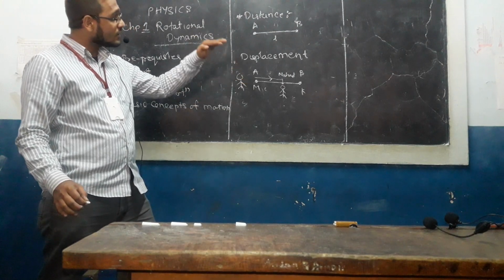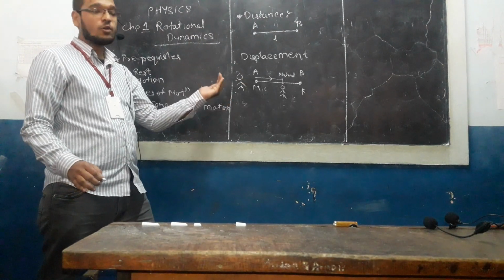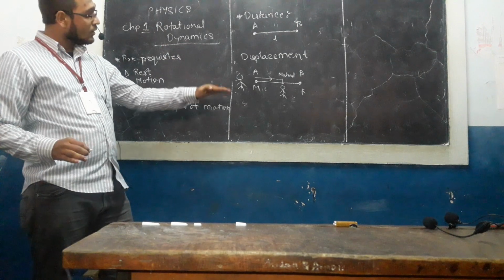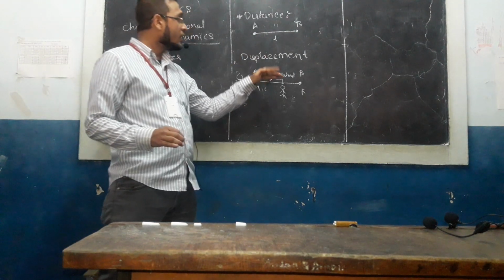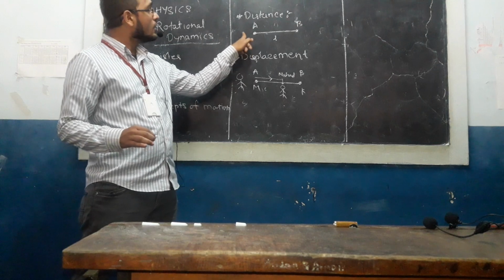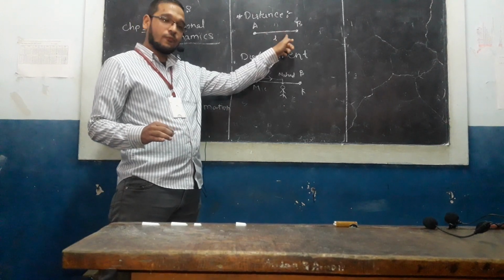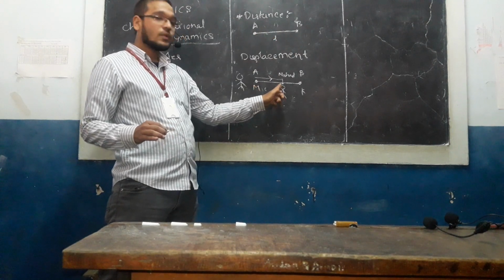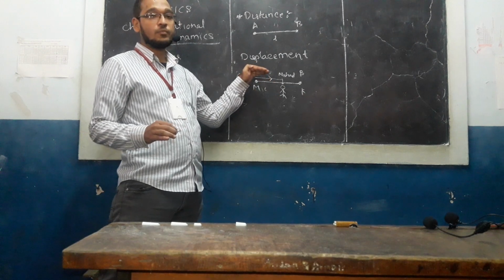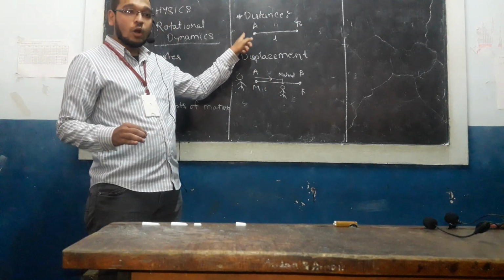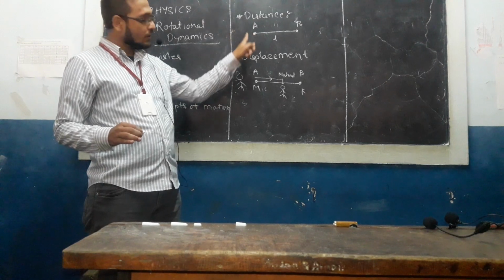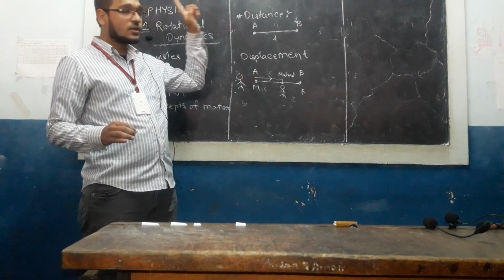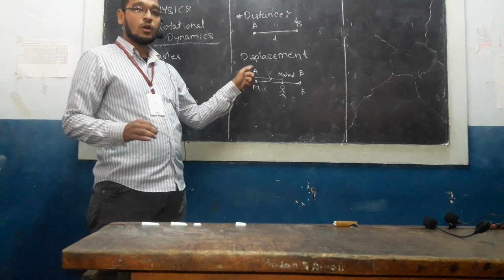So displacement is nothing but the distance traveled by an object in a particular direction. Here for distance there is no direction, only magnitude is given. Only the length is sufficient to describe the distance between Mumbai and Khed. But for displacement, along with the length, a direction is necessary. The first type of quantity is called a scalar quantity and the other a vector quantity. So the main difference is that distance is a scalar quantity and displacement is a vector quantity.